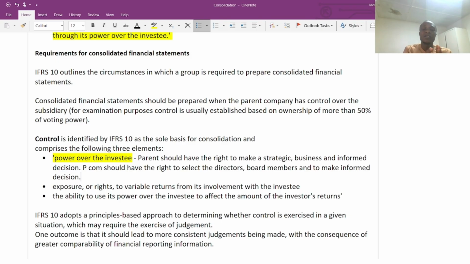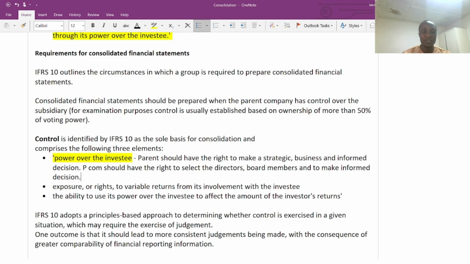They will be the key players within the group structure. So they can dictate, they can pressurize, they can give a recommendation as to whether they need to comply with this financing decision or whether they need to remove this board member or whether they need to make a strategic business decision. So that percentage of voting rights is very important under the consolidated financial statements according to IFRS 10, which is very important for you to note.